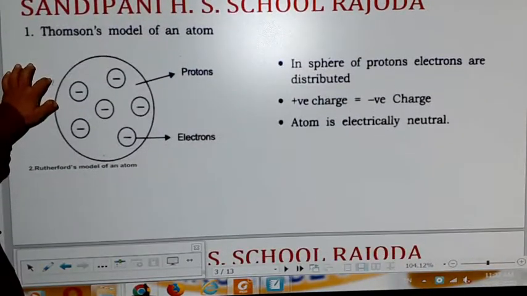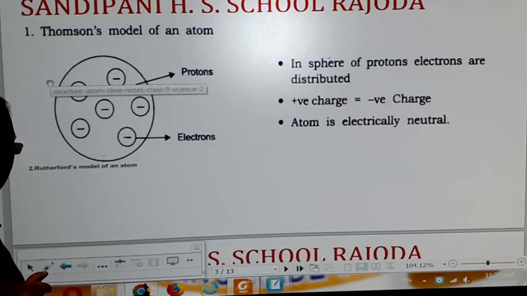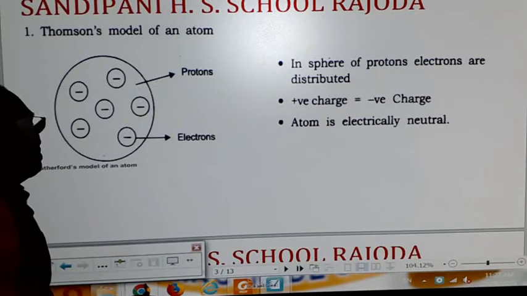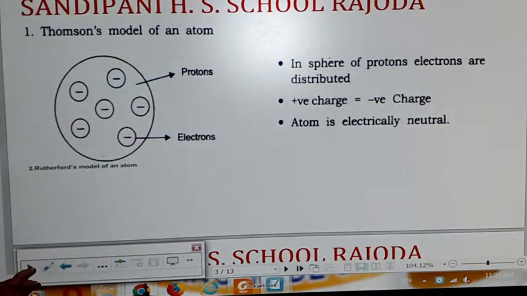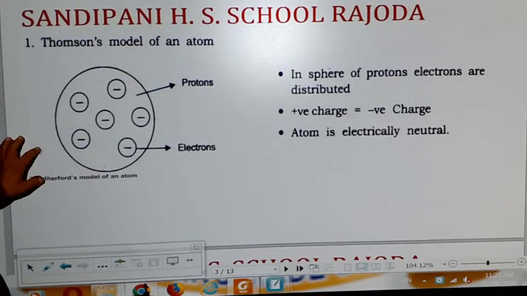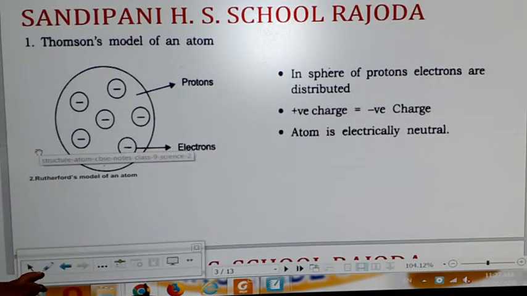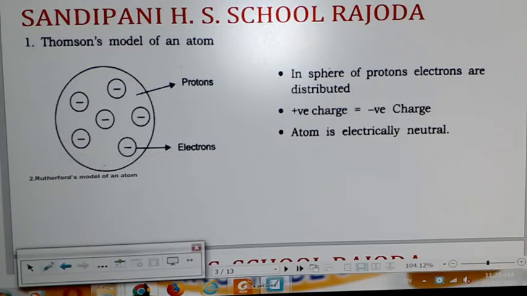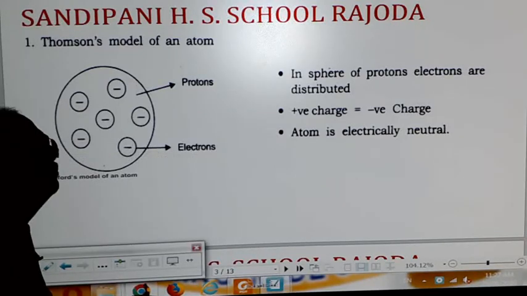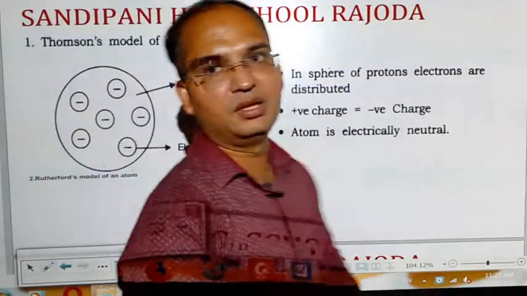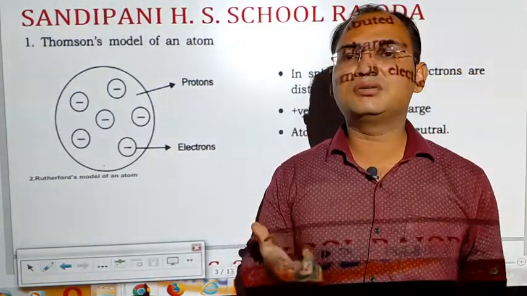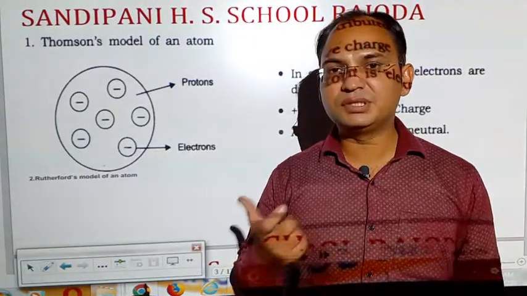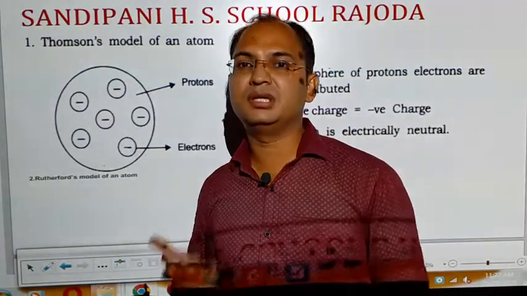Now let's see the models of the atom proposed by different scientists. Different scientists gave different models of the atom. First of all, Thomson's model of the atom. Thomson proposed the first model of the atom, which is also known as the plum pudding model.